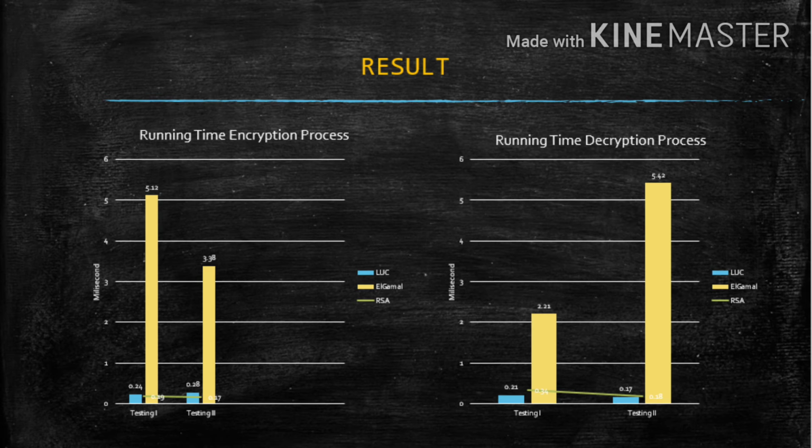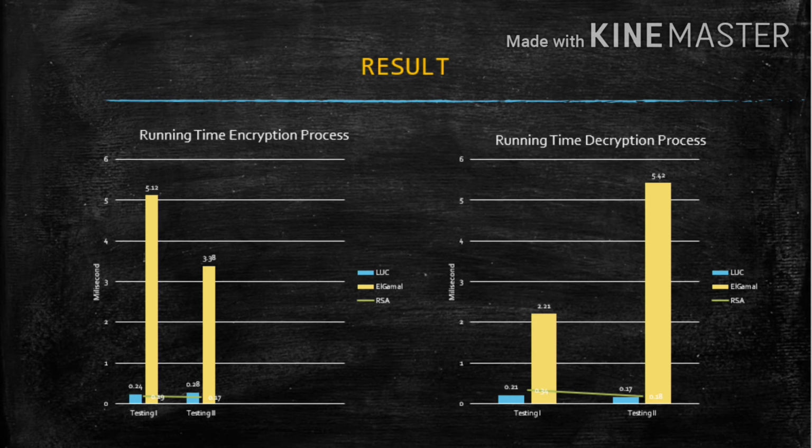This is because the RSA algorithm uses simple computing, and its key generation uses factoring techniques, while the Al-Gamal algorithm requires a longer encryption execution time because the process is more complicated and requires large computational resources.